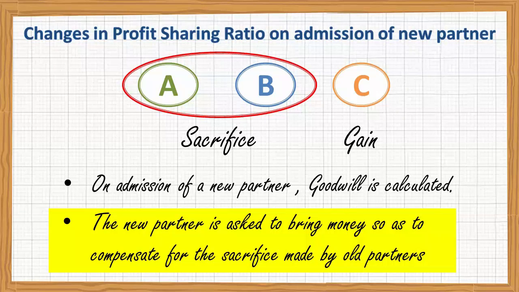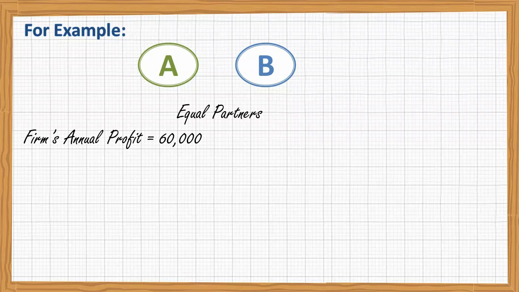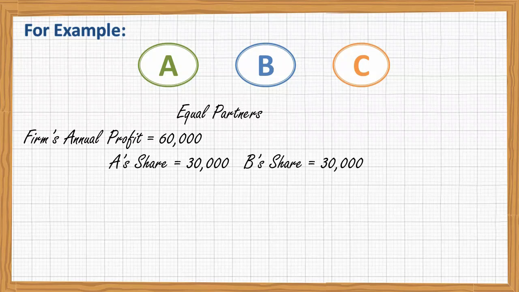I will try to explain the situation, how the new partner gains and how the old partners lose. Suppose A and B were two equal partners, and on average basis they were earning profit of rupees 60,000, and the profit was distributed 30,000 rupees for A and 30,000 rupees for B, and they both agree to admit C in their firm as a new partner for 1/3 share.